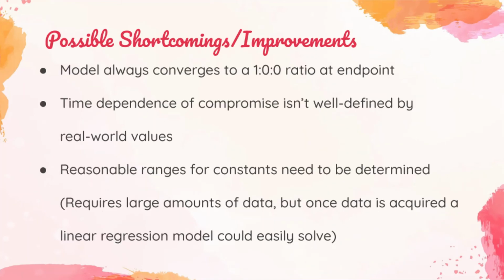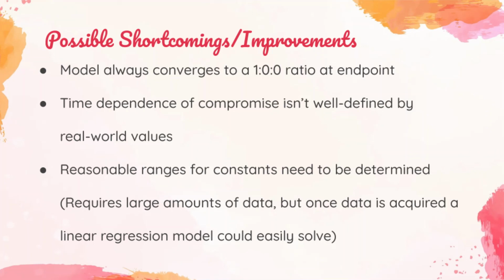Now, looking at some of the possible shortcomings and improvements of our model based on the results that we've seen so far, note that the model tends to converge to a 1-0-0 ratio in its end behavior, at least without resilient populations. This may or may not reflect reality. Additionally, note that the time dependence of the compromise in each differential equation may or may not reflect how compromise works in reality, and it would be necessary to determine, based on actual data, whether or not this is correct.